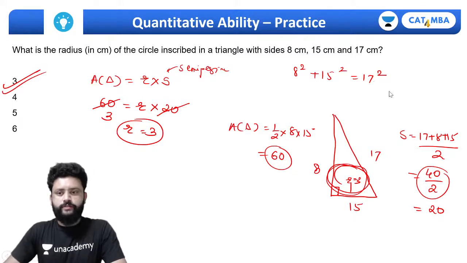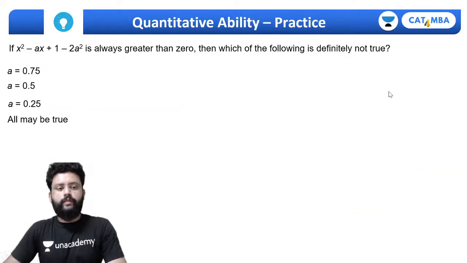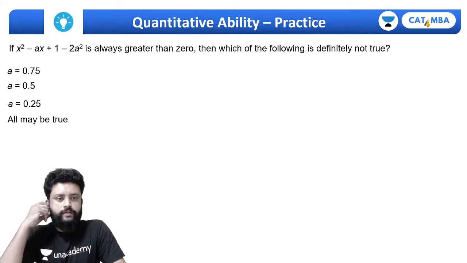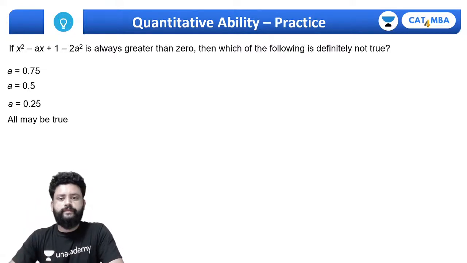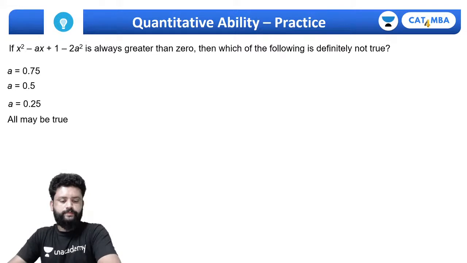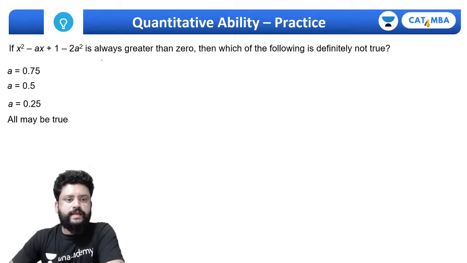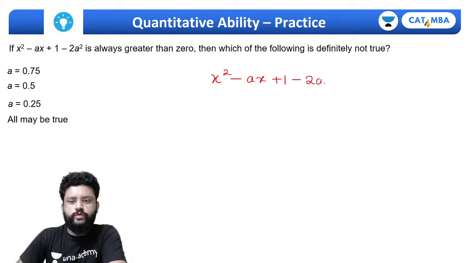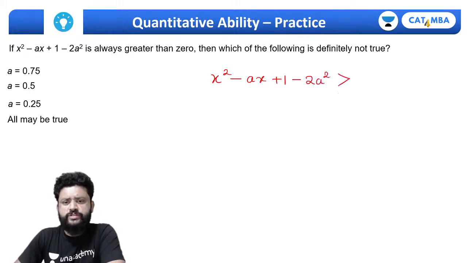Let's move to the next question. Which of the following is definitely true? If x square minus ax plus 1 minus 2a square is always greater than 0.